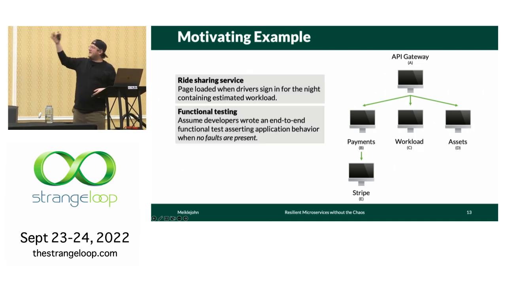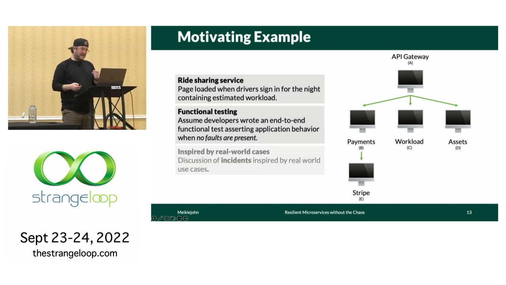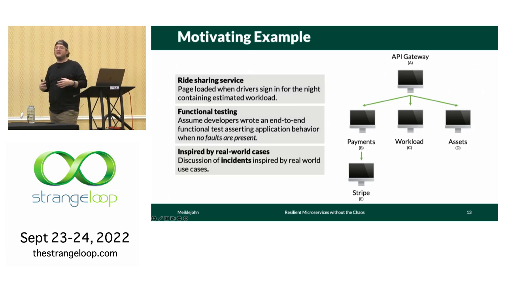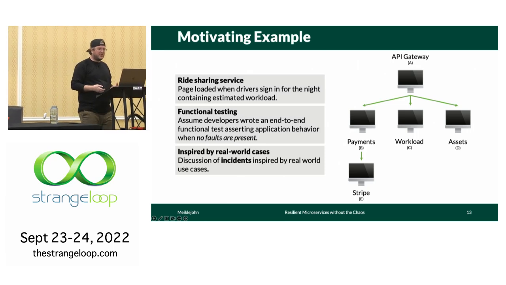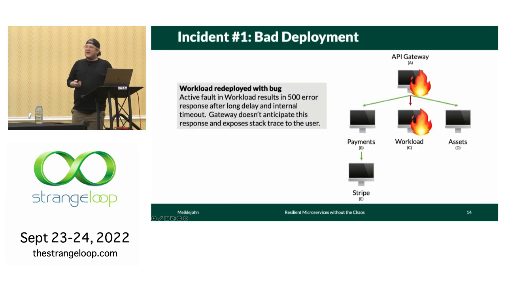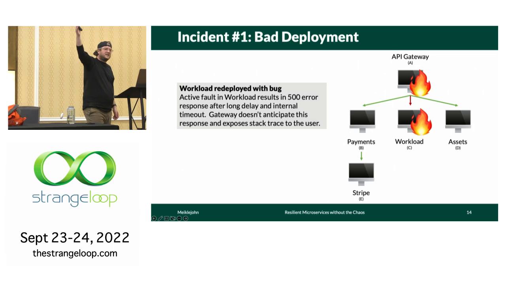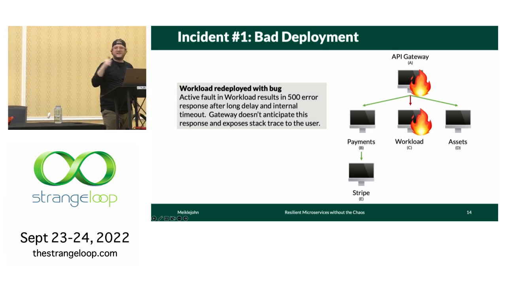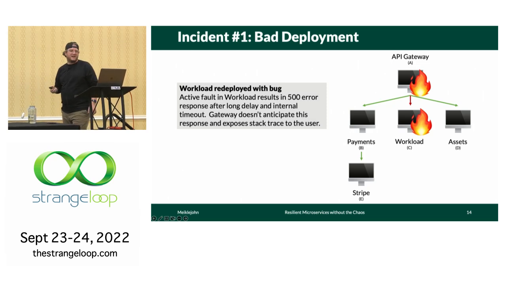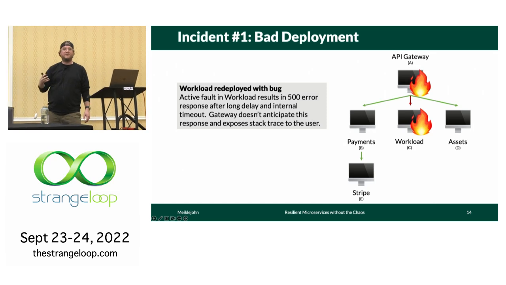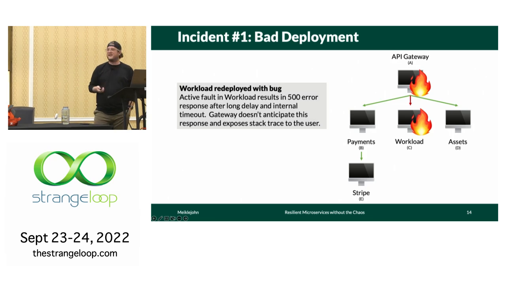I'm going to assume that I wrote end-to-end functional tests that exercise this entire application when no faults are present. And all of these things, as simple as they are, we abstracted from real incidents that caused companies real pain and loss of revenue. So for incident 1, the workload service C is deployed with a bug. This activates a failure at service A because service A doesn't anticipate that it will get this bad response back from C. This is a fairly standard example of bugs where the developers of service A just didn't anticipate the failure of service C, and they didn't have associated error handling.